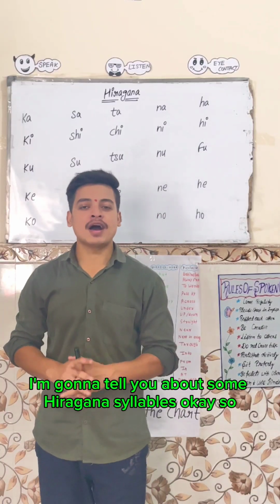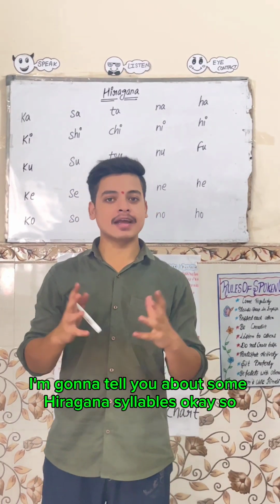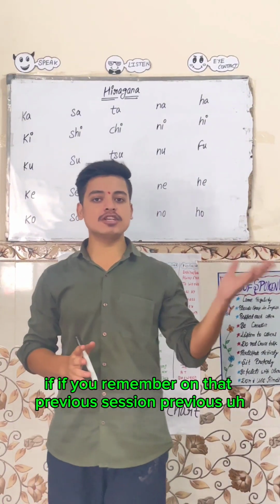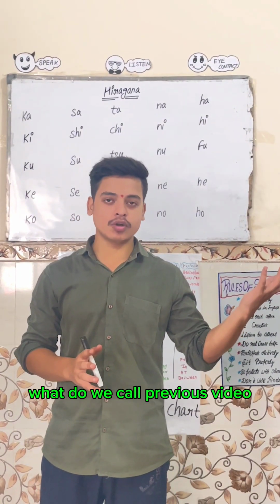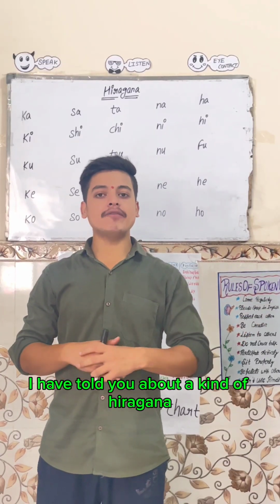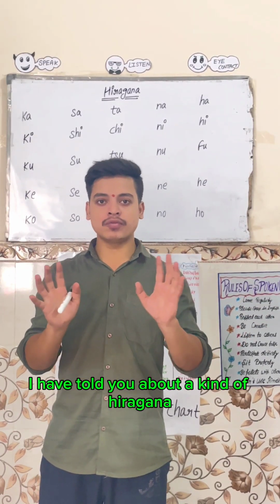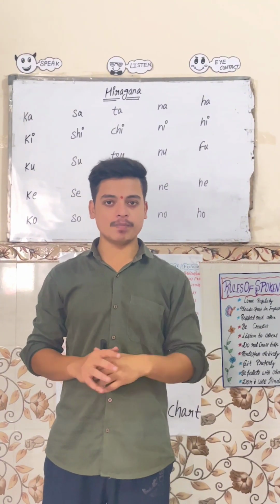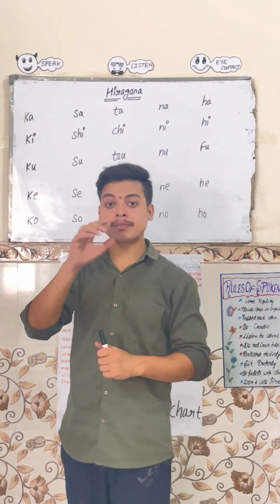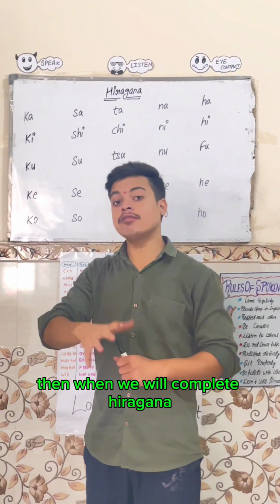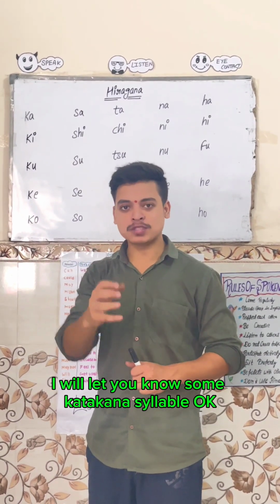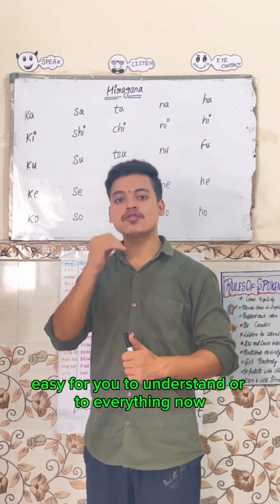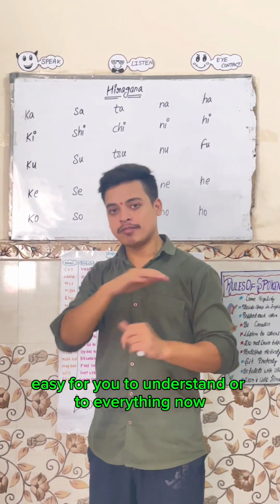Today I'm going to tell you about some hiragana syllables. If you remember, in the previous video I told you about the vowels: a, i, u, e, o. Today we are going to learn more syllables in hiragana. Then, when we complete hiragana, I will teach you some katakana syllables. And definitely it is going to be very easy for you to understand.